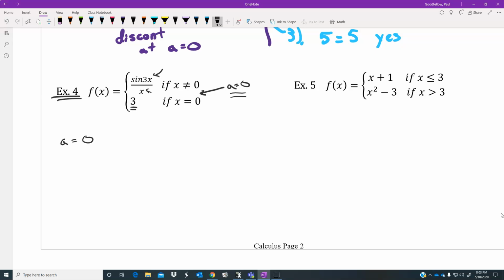So a equaling 0. Well, f of 0, we'll try the very first rule, turns out to be sine of 3 times 0 over 0. And I'm sorry to say, but that is like 0 over 0. And that's a big problem. That's the 10% rule that's kicking in here.